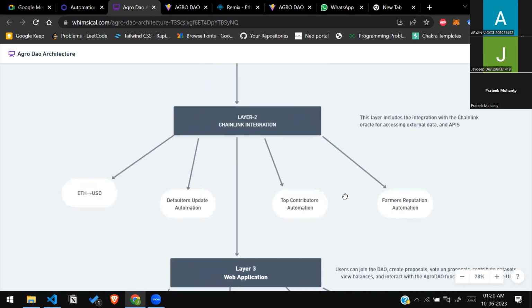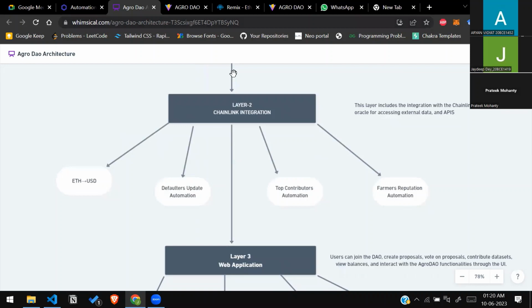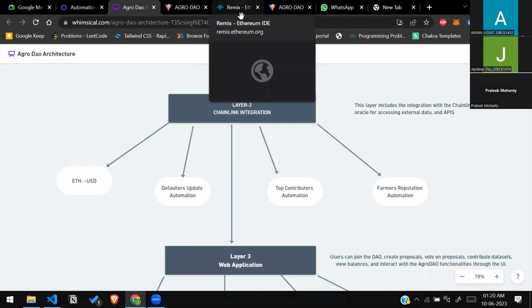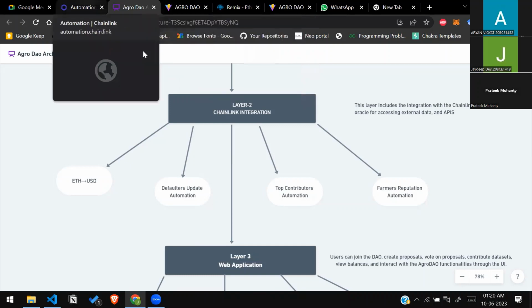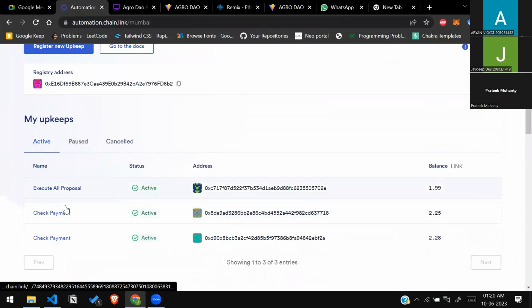Moreover, there is also a function. We have done various automation. One such automation is we execute all proposals, right? This is a time-bound automation. That is, every month or so, these functions run and they do the needful, right? So, for example, the execute all proposal. So these are the functions which we have automated using Chainlink. There is execute all proposal.